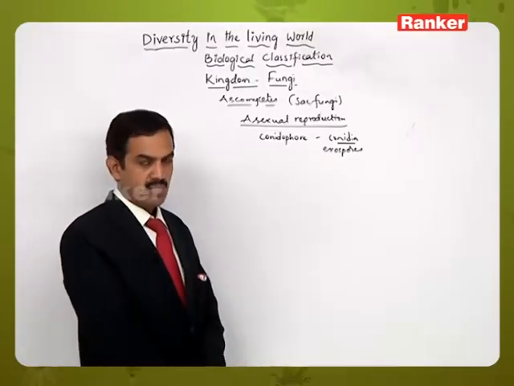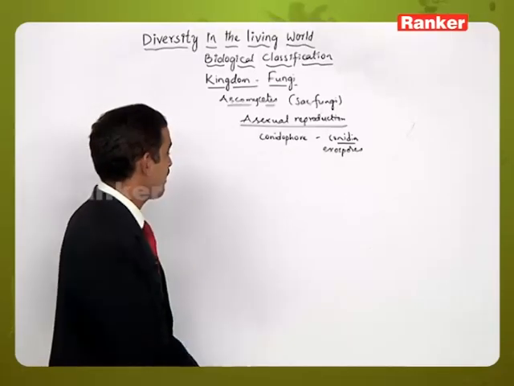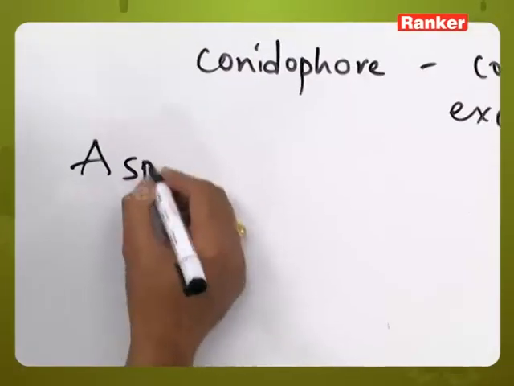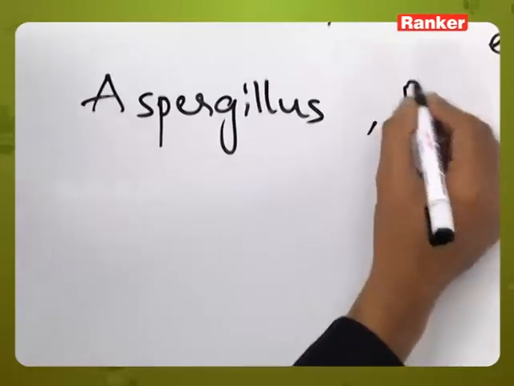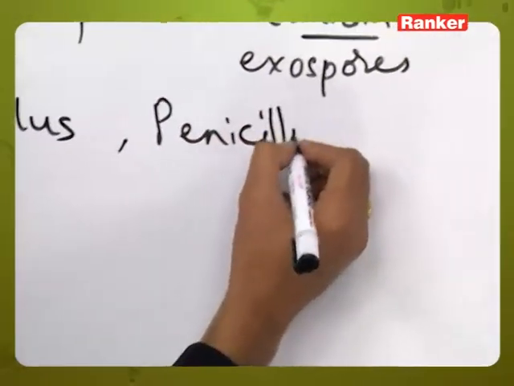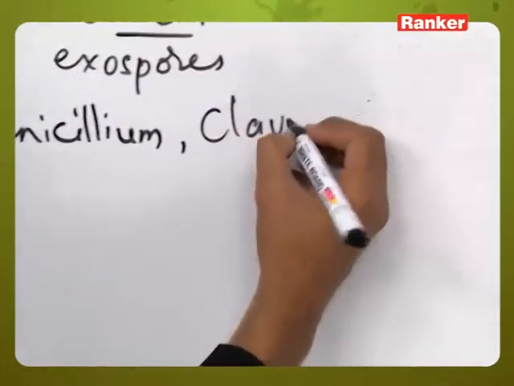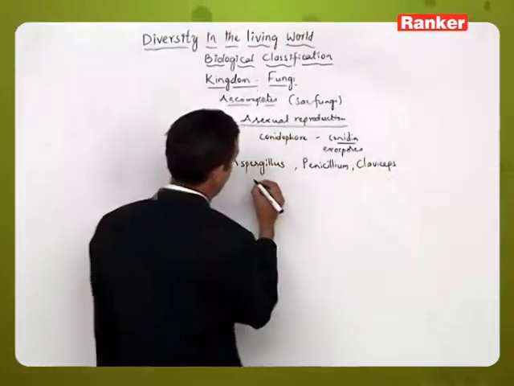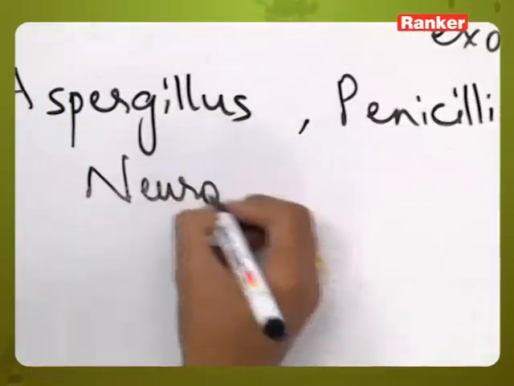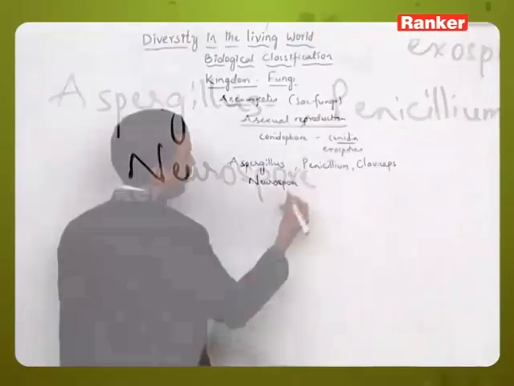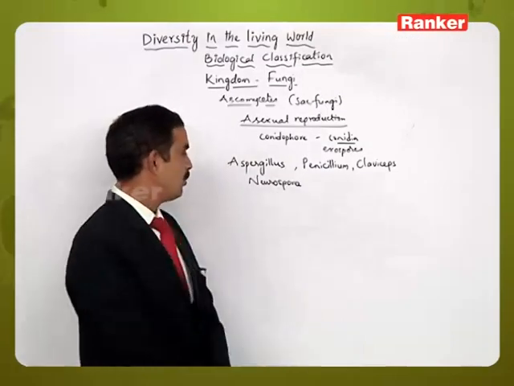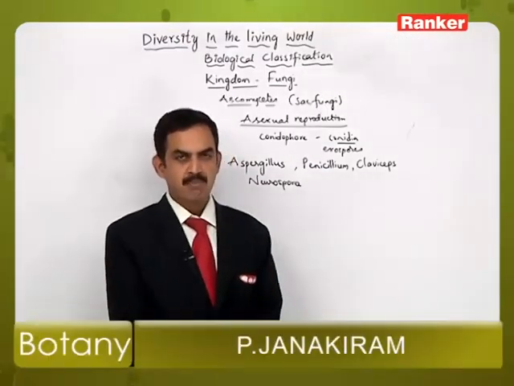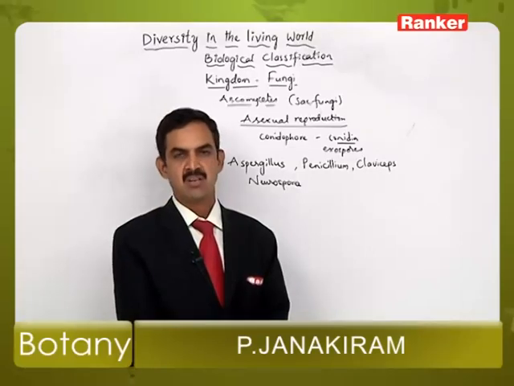Some examples of Ascomycetes members are Aspergillus, Penicillium, Claviceps, and Neurospora. Neurospora has significance because it is the most widely used organism for the study of genetics.